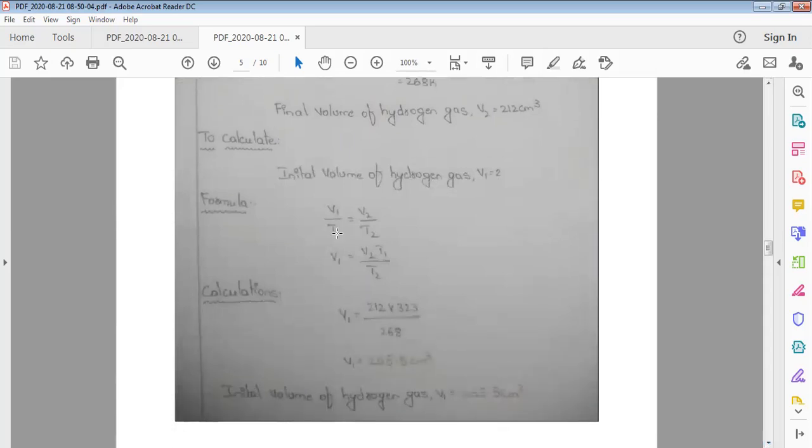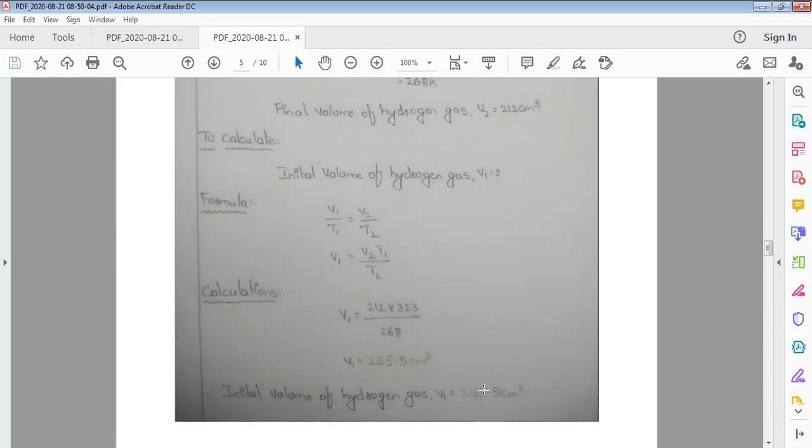We know the relation between the volume and temperature from Charles' law, that is V1 by T1 is equal to V2 by T2. We have to calculate V1. So V1 is equal to V2 T1 by T2, as the denominator T2 becomes the numerator on the RHS. By substituting the values of V2, T1 and T2, we get the volume as 255.5 centimeter cube. So the initial volume of the gas is 255.5 centimeter cube.